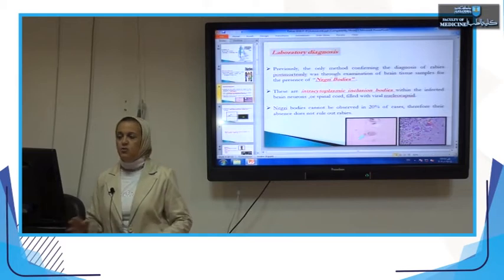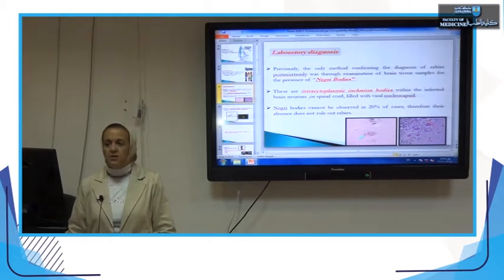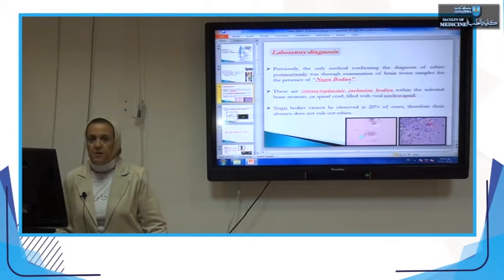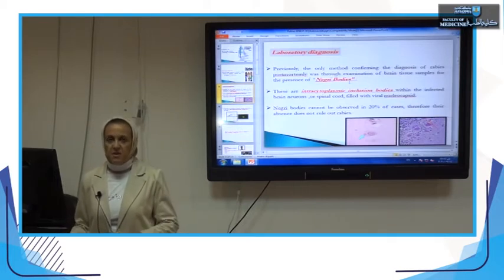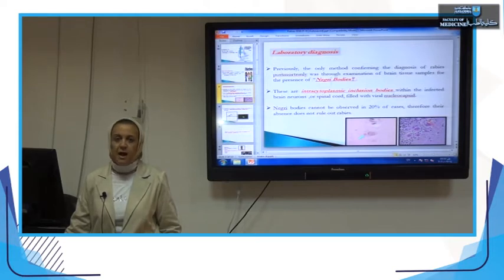Post-mortem, previously they used to diagnose rabies virus by the presence of Negri bodies in the brain smears. They used to take smears from the brain, spread them on slides, stain them with a special stain, and examine them by the normal ordinary light microscope. By the light microscope, they are looking for the presence of Negri bodies.